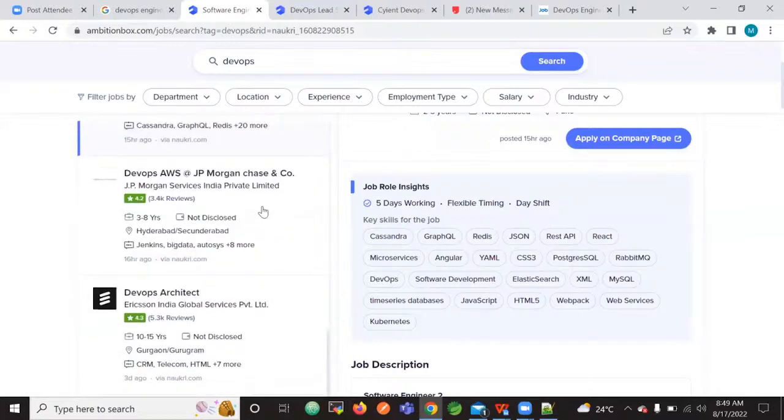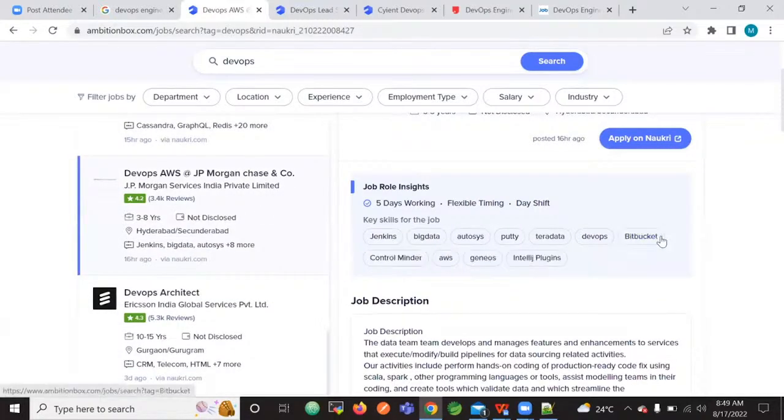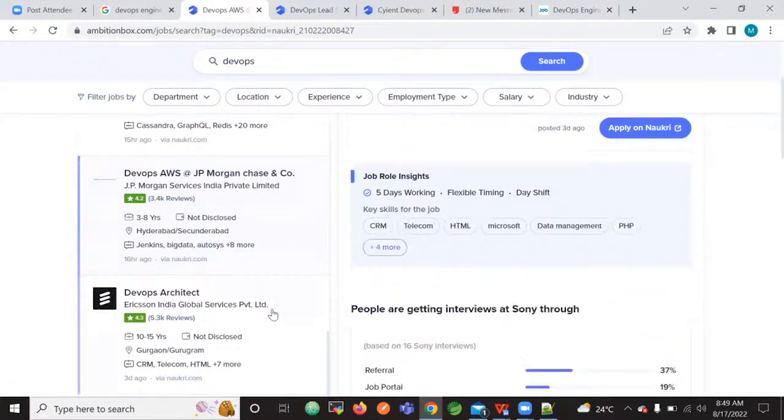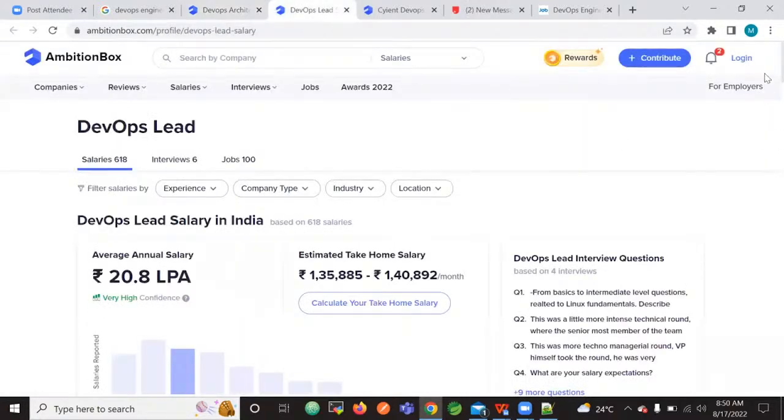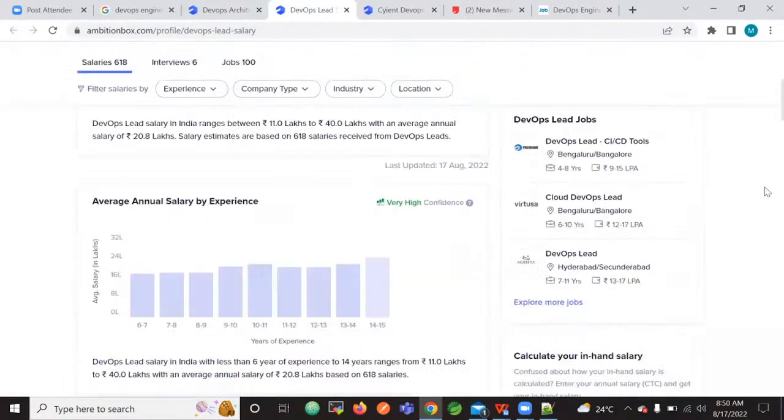And then DevOps at JP Morgan, what are they expecting? They're expecting DevOps, AWS, Putty, of course Jenkins, Bitbucket. So this is what they are expecting. If you can see, DevOps, Jenkins, AWS is there. Now, DevOps architect. For this role, the role is DevOps architect, but they have not clearly mentioned what they are looking for. Okay, so this is one thing, and if you can see, this DevOps lead is the one.